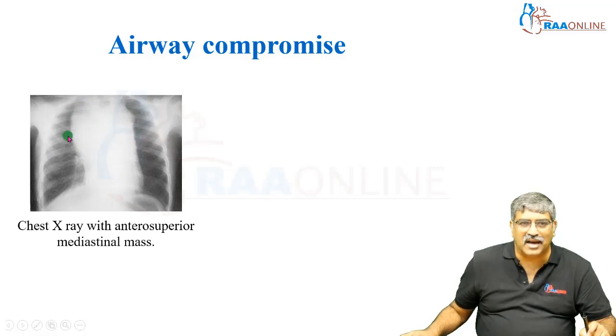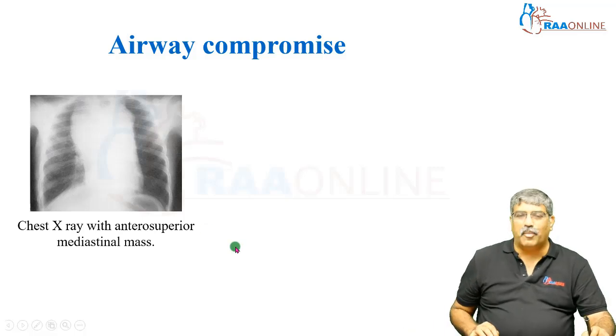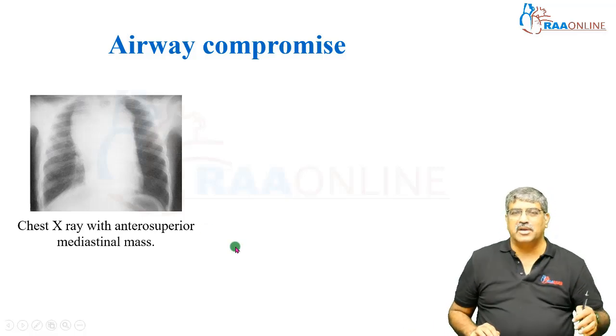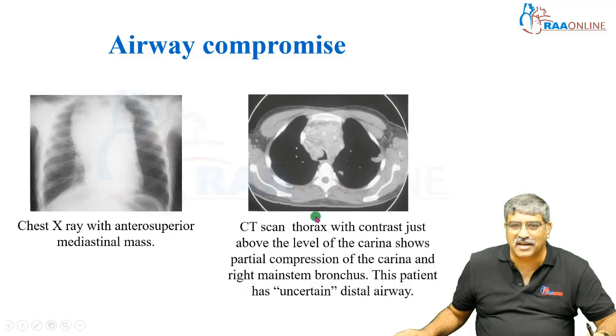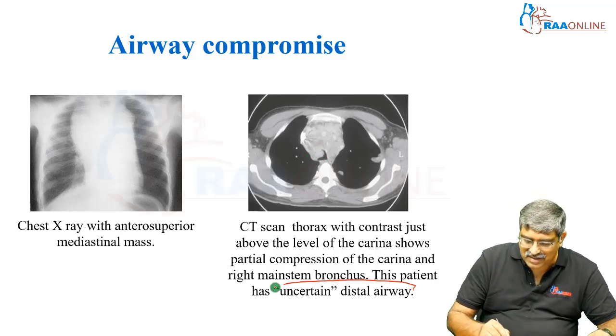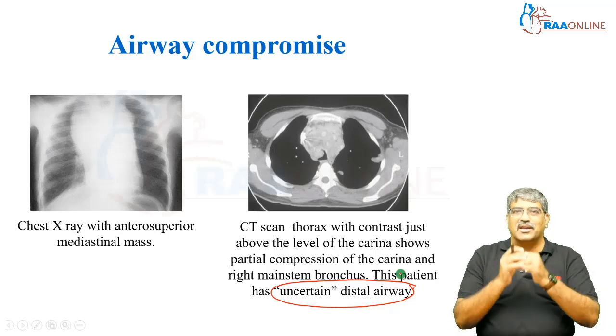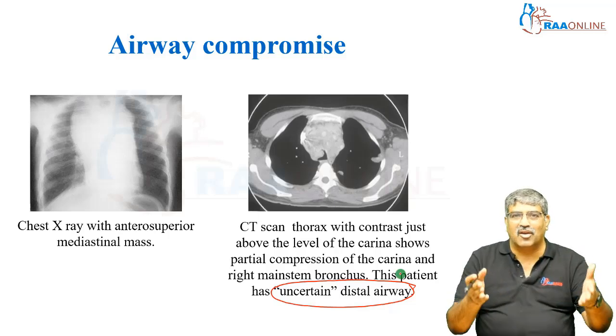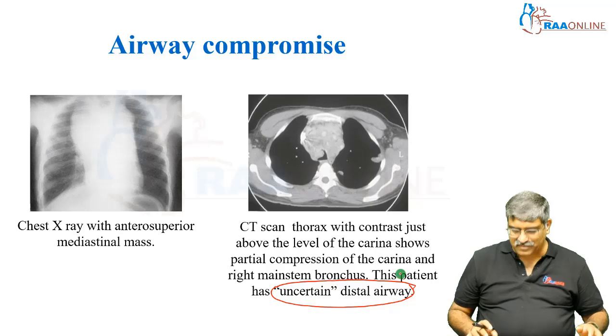Here you can see the chest X-ray with the anterior superior mediastinal mass. Here you can see a dilated mediastinum. But if you go for an advanced imaging facility with MRI or a CT, here the same patient had a partial compression of the trachea and the right mainstem bronchus was totally occluded. This is called uncertain distal airway. Up to the trachea, everything is normal. Beyond the trachea, a lot of things are compressed.